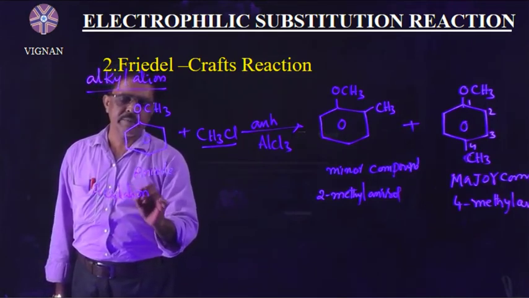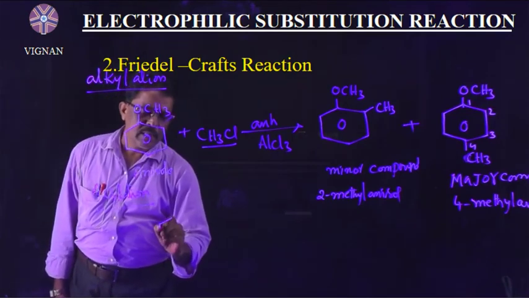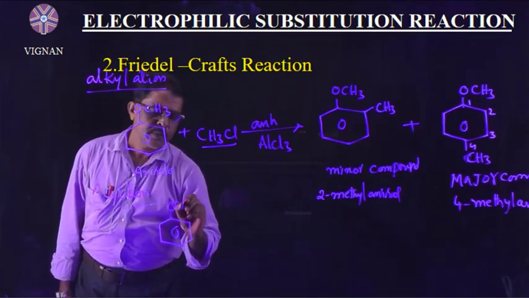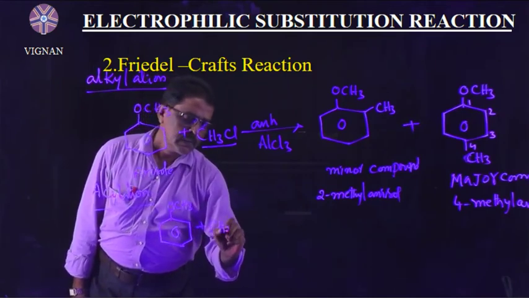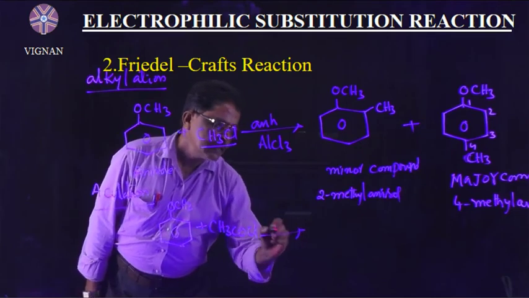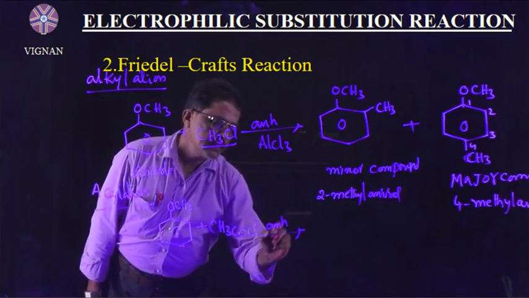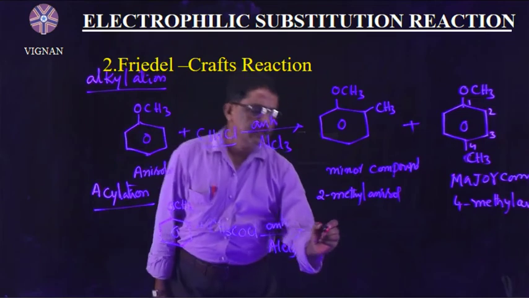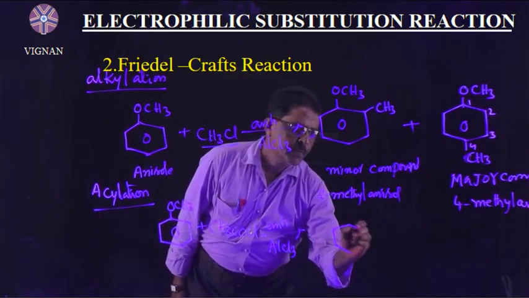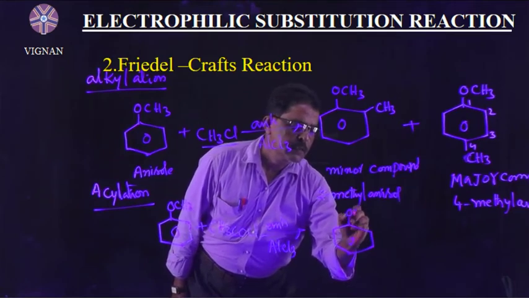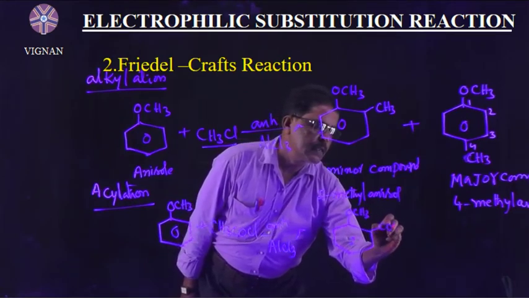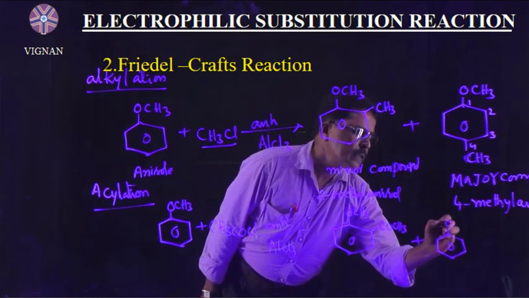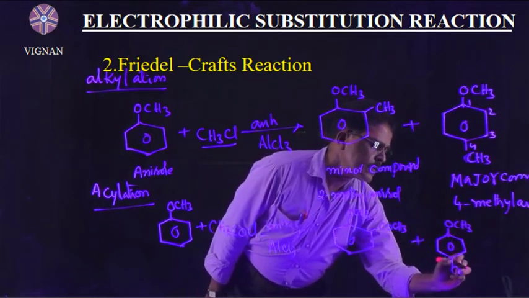Friedel-Crafts acylation. In the acylation, when anisole is treated with acetyl chloride, CH3COCl, in the presence of anhydrous AlCl3, here also we get two compounds. OCH3 and COCH3 at the ortho position, plus OCH3 and COCH3 at the para position.